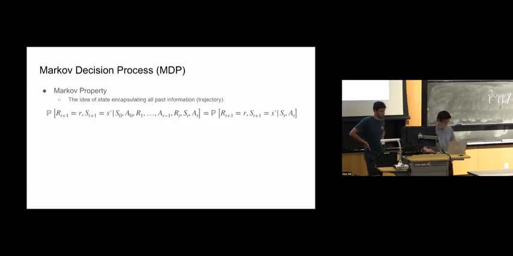All right. The other main concept I just wanted to quickly cover is what makes the Markov, includes the Markov part of the name, is this idea of the Markov property. This is the idea that the current state encapsulates all past information in the trajectory.